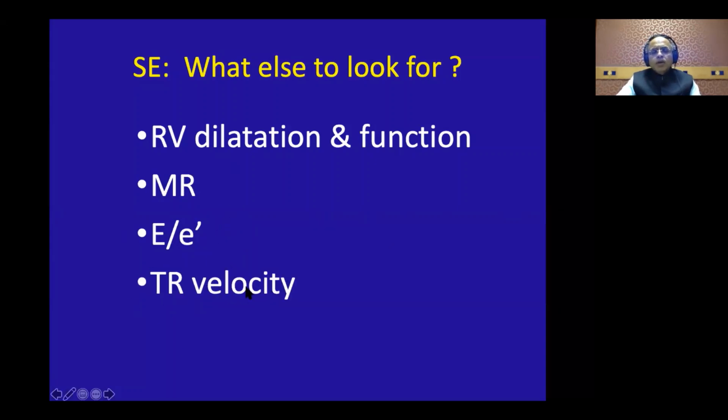Then look at the TR velocity. Now, only in 50% of the patients can you achieve a TR velocity at peak exercise. E by E prime, you can get in up to 80% of patients at peak exercise. And here you have to allow the heart rate to come down a little, but the E by E prime doesn't change rapidly like regional wall motion abnormalities. TR velocity 50% of the time you can get. If the TR velocity goes above, say, a gradient of about 2.8 or 3 meters, you know that there's an exercise induced PH. And lastly, don't forget the lungs. You can just have your ultrasound of the lungs and you can have wonders, and I'll show you something.